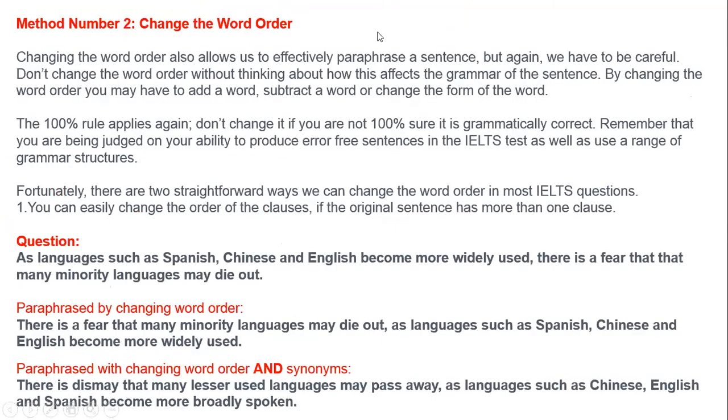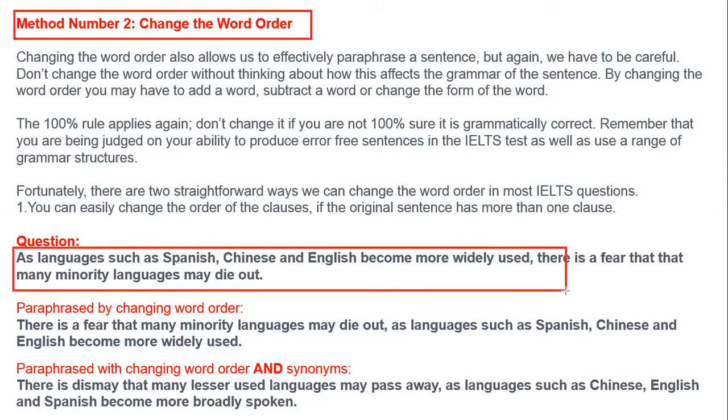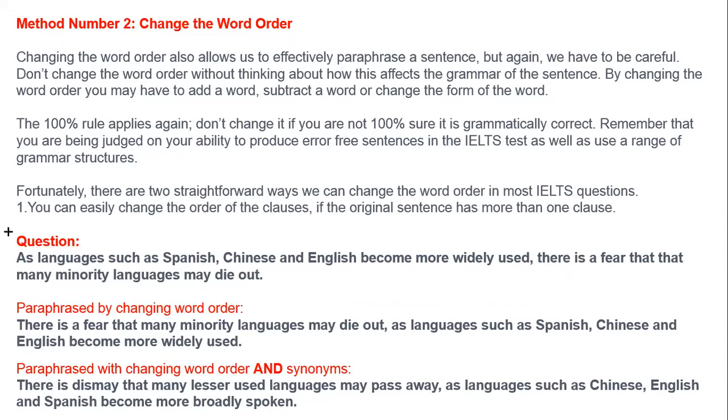Now, method number 2, how you can go about paraphrasing. Method number 2 is to change the word order. While doing your paraphrasing, what you will do here is change the word order. What do I mean by word order? Look, let's take this practical example over here, clear? Let me explain it in a better way.